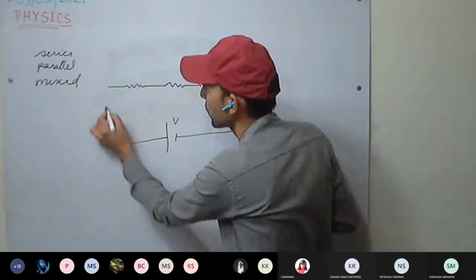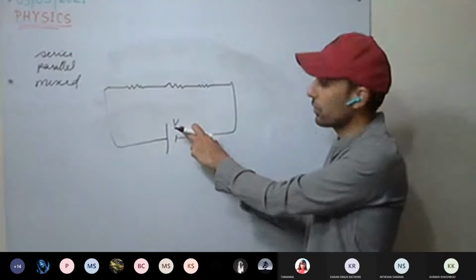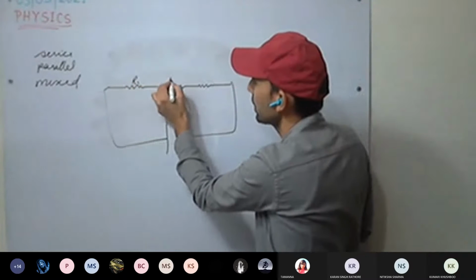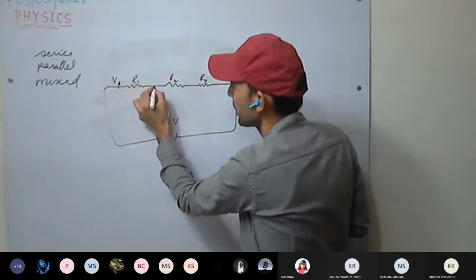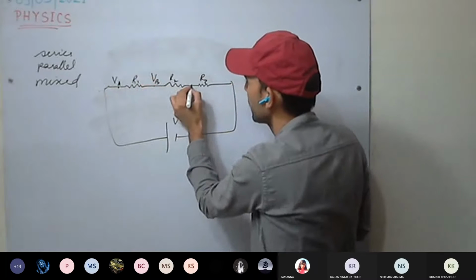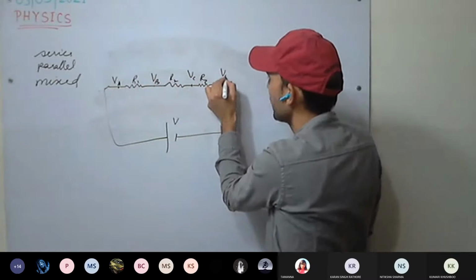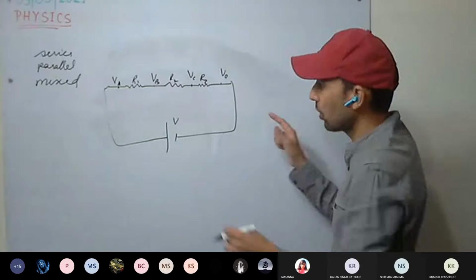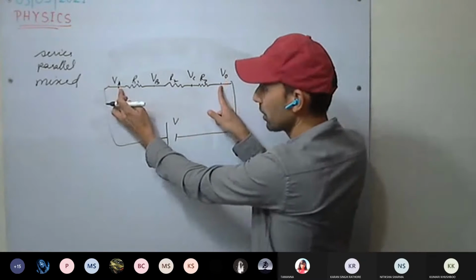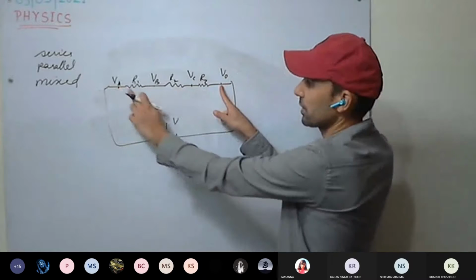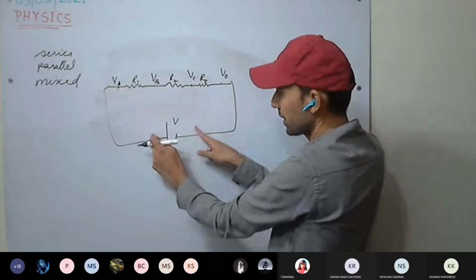This is the V total. This is the potential difference V across R1, R2, R3. At this terminal we have considered VA, at this terminal VB, VC, VD. Now, this V potential difference is the same as the potential difference across the resistors.